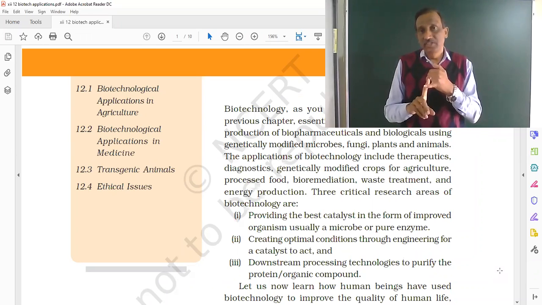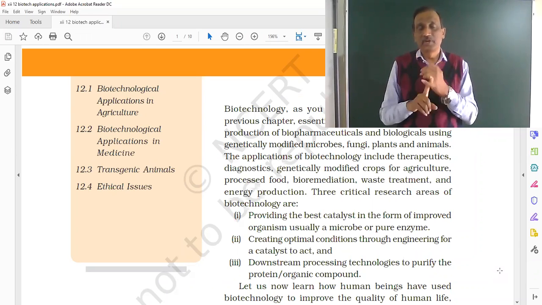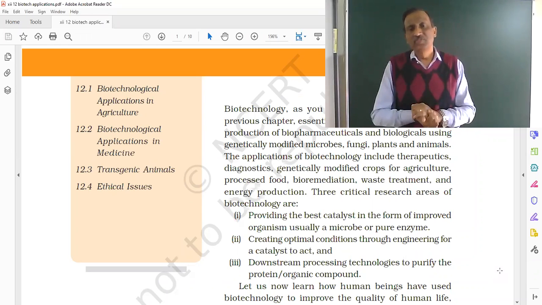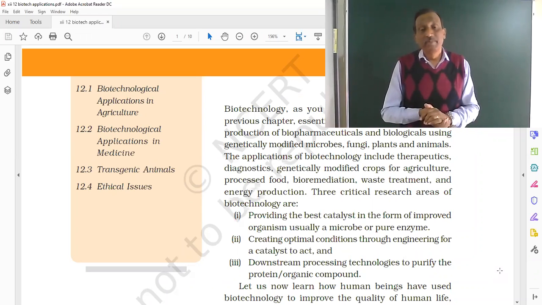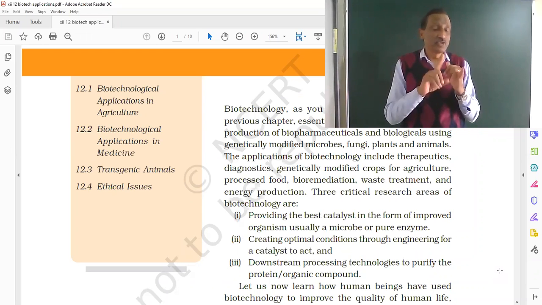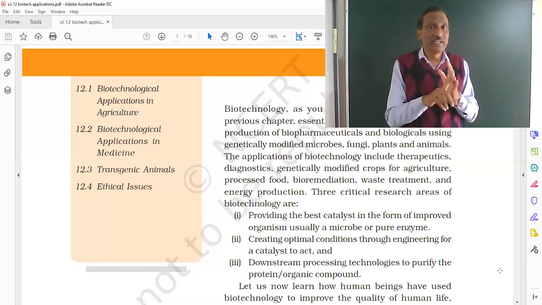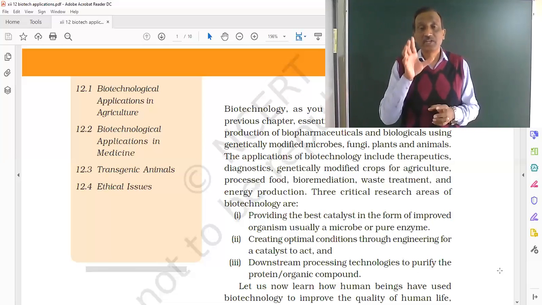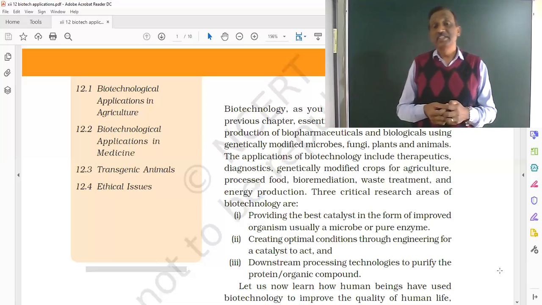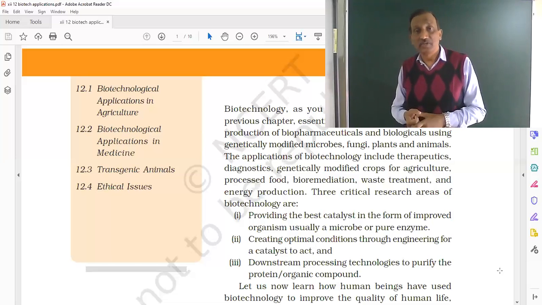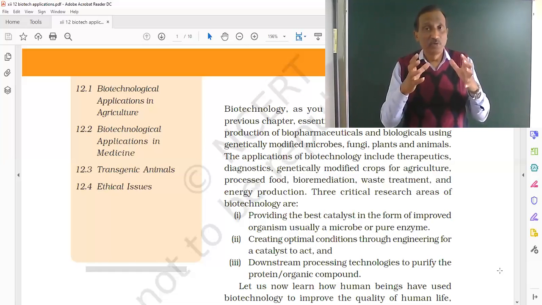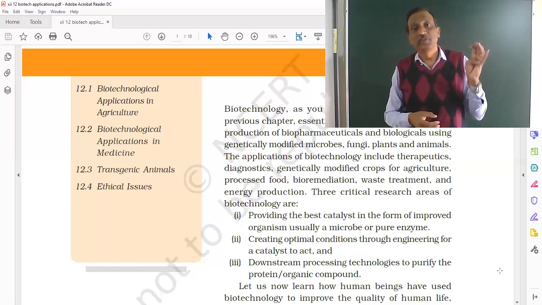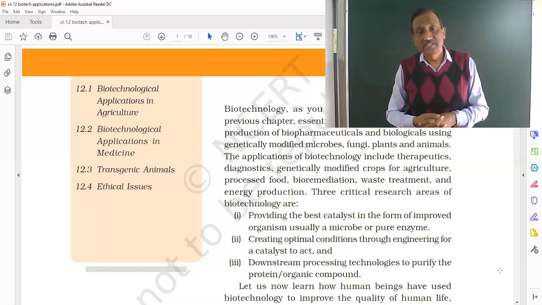So that the product, like a vaccine, vitamins, or other treatment substances, whatever type of biological molecule we want to produce, can be produced. That cannot happen unless we provide the right pH, right temperature, right concentration, or right type of substances. So all these optimum conditions we have to learn, and we have to provide artificially. And the third is downstream processing. Just now I was discussing downstream processing, that is, whatever product is produced, when it is separated from the bioreactor, it includes the waste substances, the broth, the microbes, and other substances, raw material and all.